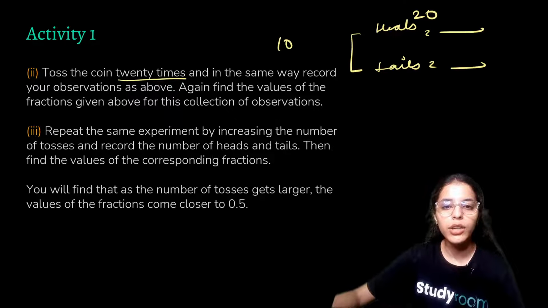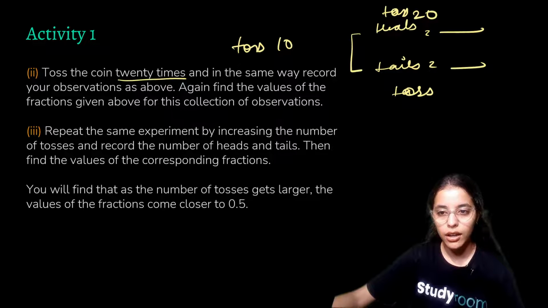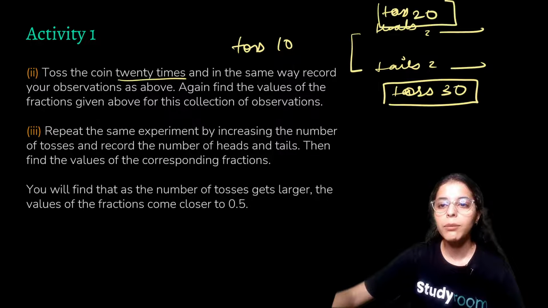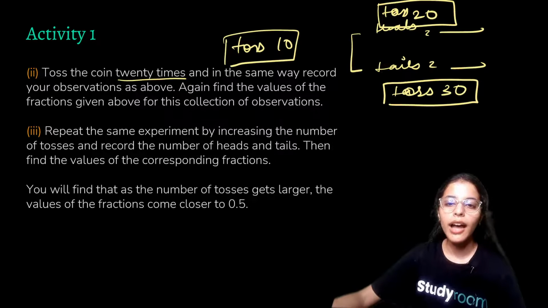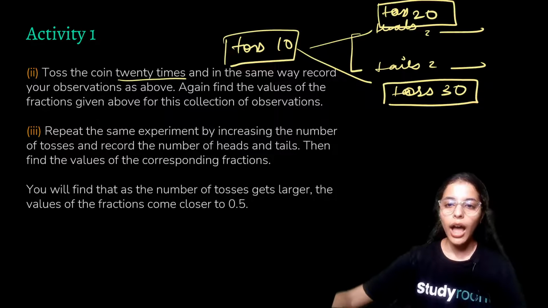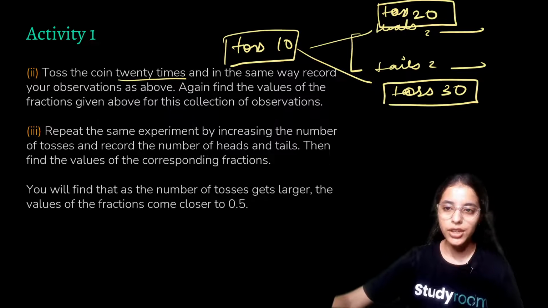First, we have done it with 10 tosses. Then we have done it with 20 tosses. Then we'll do it with 30 tosses, right? So we'll keep on repeating the activity. Now we may stop at 30, or you may increase it to 50, whatever you want. And now, as you'll keep on doing it, you will realize that whenever you take out this fraction, for example,